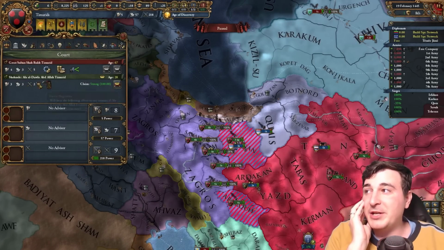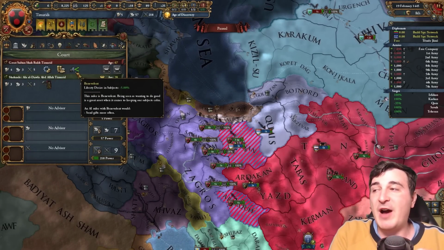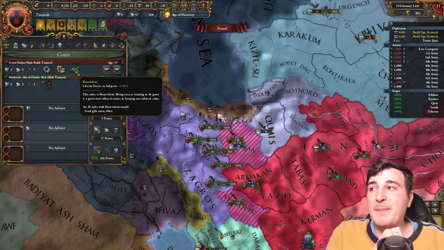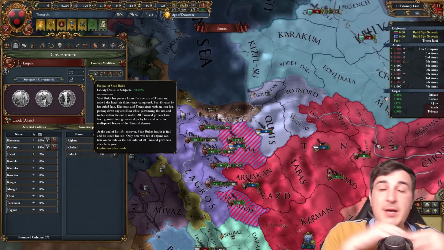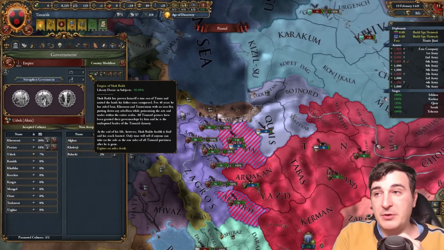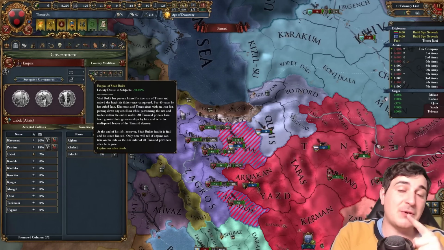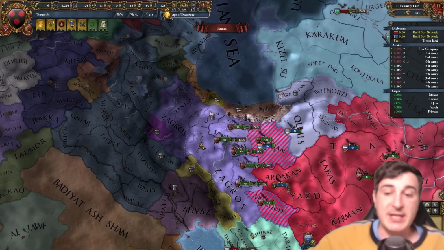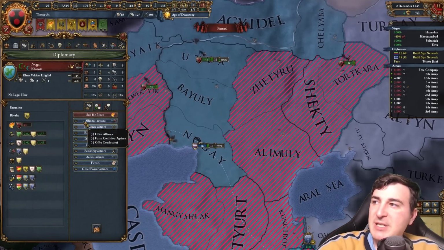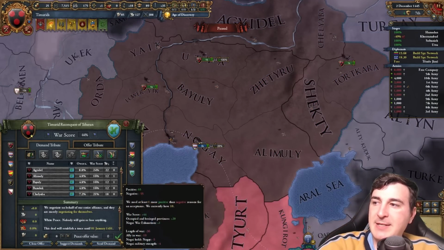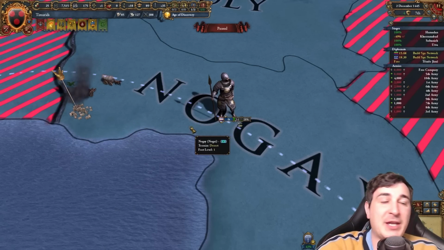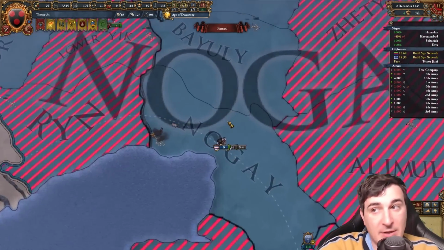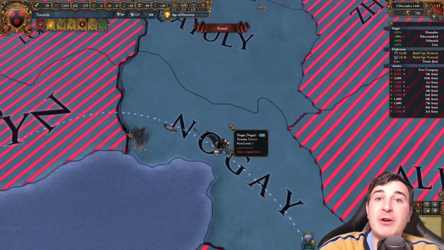Now, our starting leader here, Shakarur, has a unique modifier, which lowers the Liberty Desire by -5% and another -50% because he was an absolute Chad Lord from a historical perspective. But yeah, when he dies, this goes away, so it's going to be a lot harder to keep your subjects in check. Now, I could piece him out, but guess what? I just realized I could get a lot of money if I wait for a little bit of while, because then we get the capital and we can take all the monies they got as well. So let's go ahead and do that, shall we? It's going to help us out in our campaign after all.